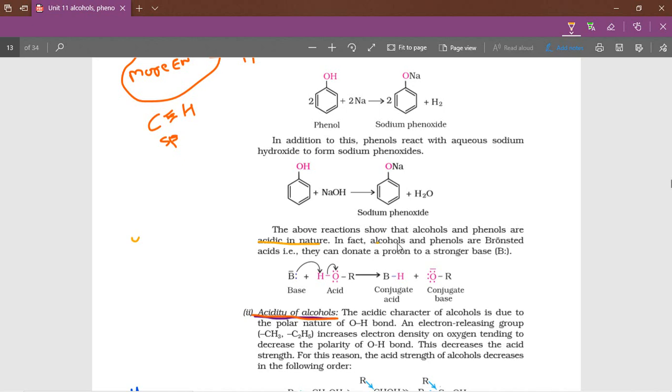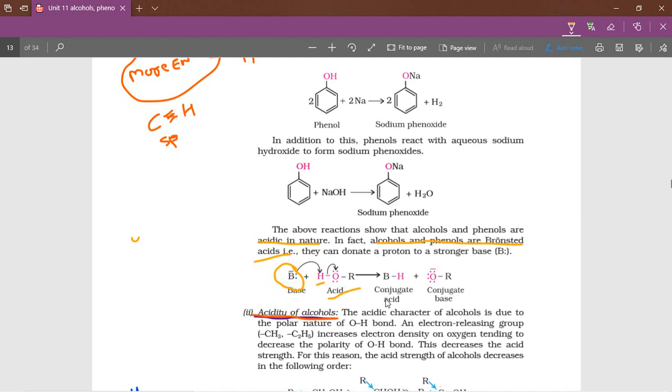In fact, alcohols and phenols are Bronsted acids. Bronsted acid means one which can donate H plus ions in the presence of a base. See here, this base is taking the hydrogen, H plus ion, from this alcohol. So this alcohol is called a Bronsted acid.